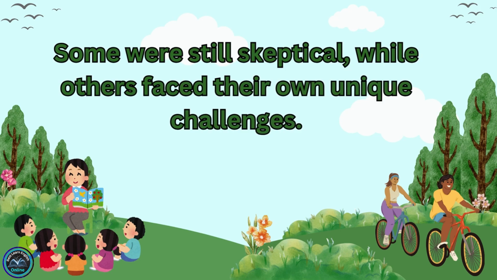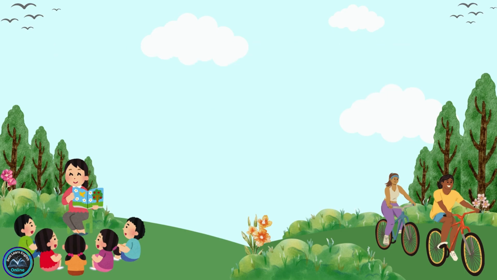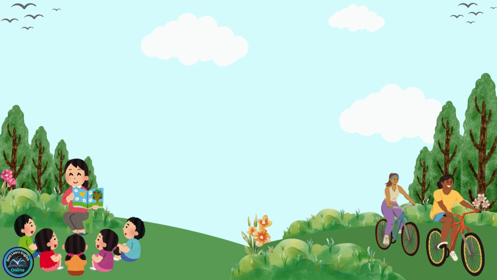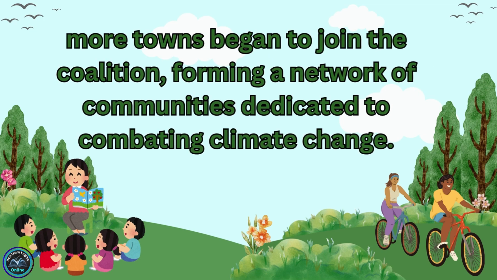Some were still skeptical, while others faced their own unique challenges. But Seabridge's success served as a powerful example, and slowly, more towns began to join the coalition, forming a network of communities dedicated to combating climate change.